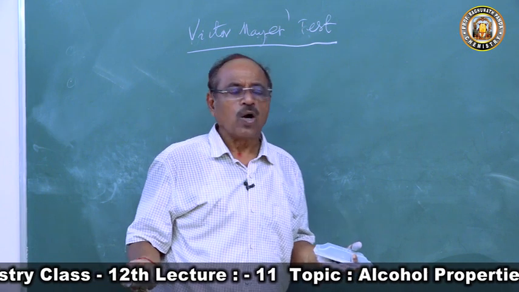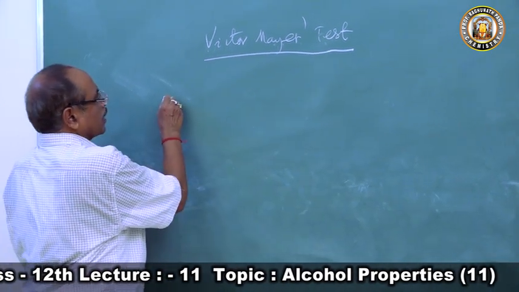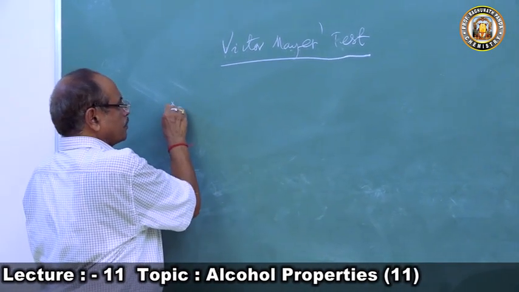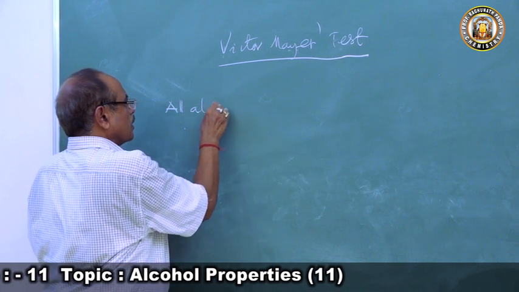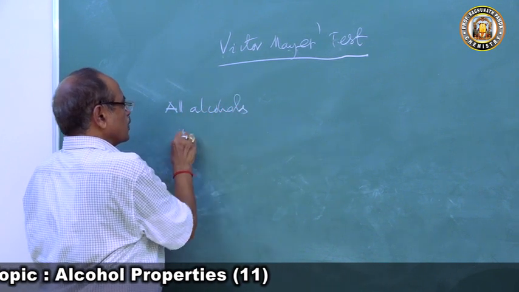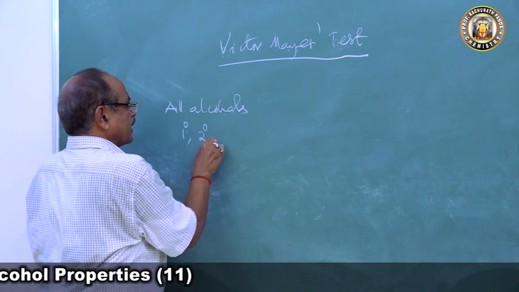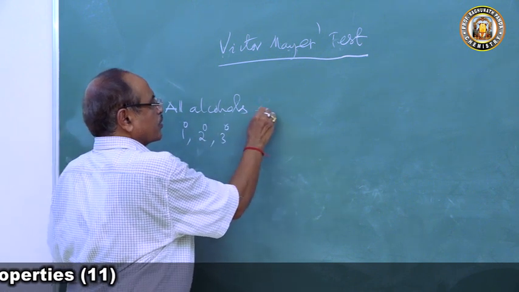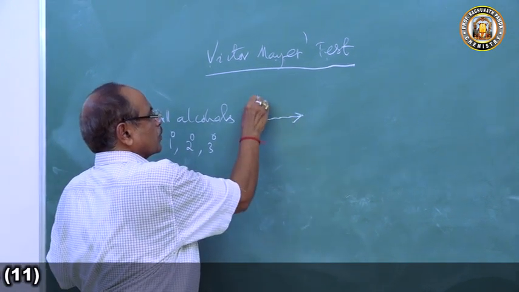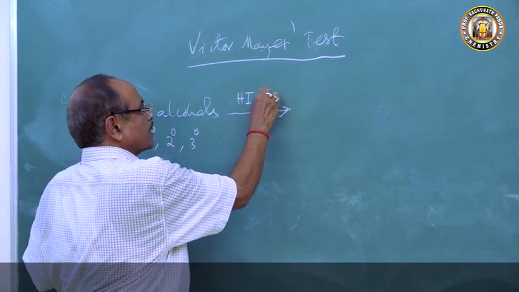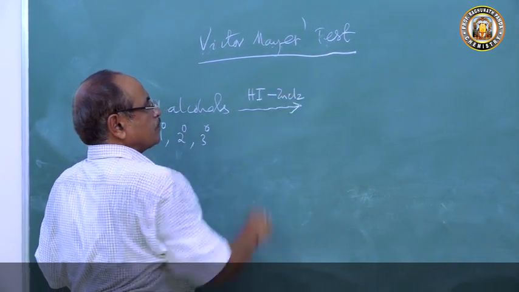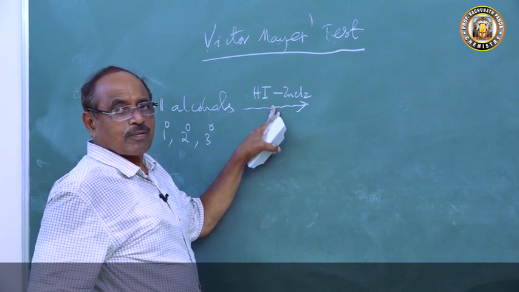So this is the principle. If you take all alcohols, meaning 1 degree, 2 degree, 3 degree, when treated with hydrogen iodide in presence of zinc chloride, what is the reaction?